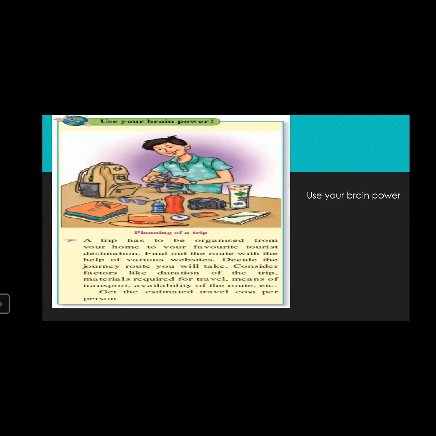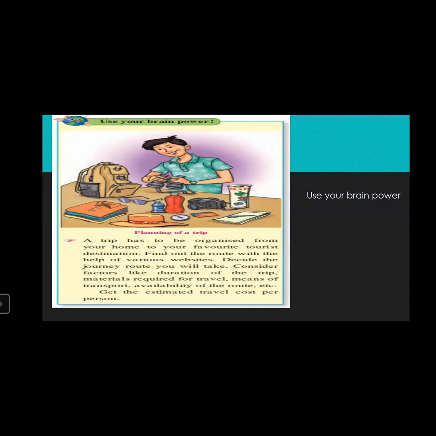Whenever you're going in a group and you are told to do the activity of planning a trip, this is actually an activity. Then you have to use your brain. First, you have to find out the perfect destination, then find out the route which will help you get over there from various websites. The websites help you find out everything. You will get detailed information of everything. So from the website you can find out which route will be preferable for you.